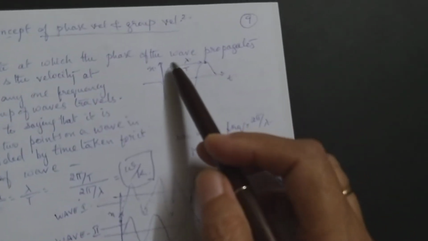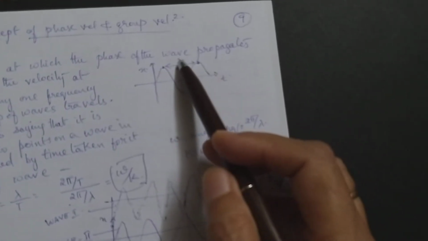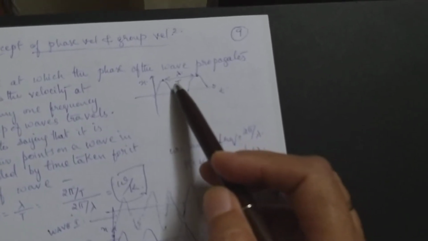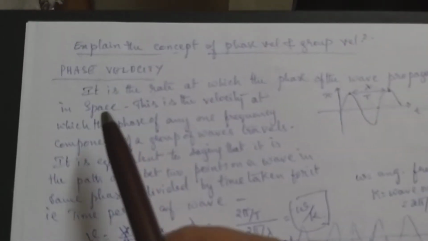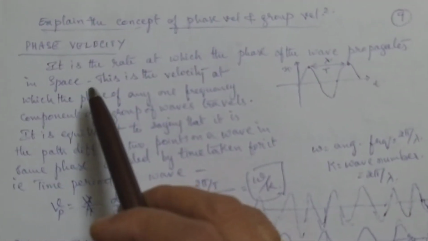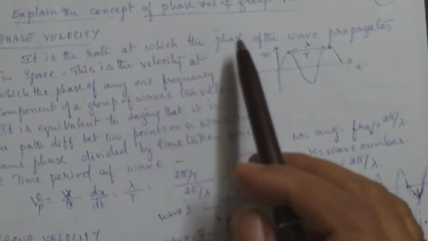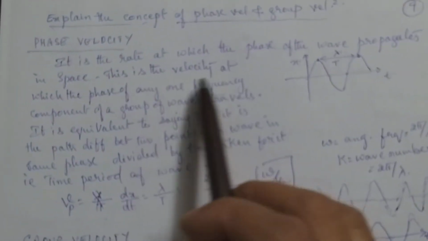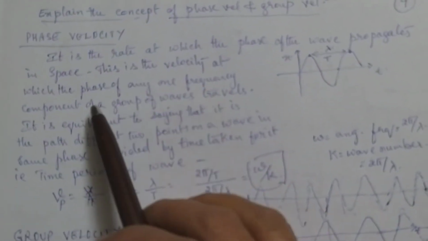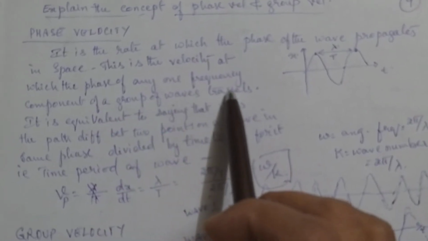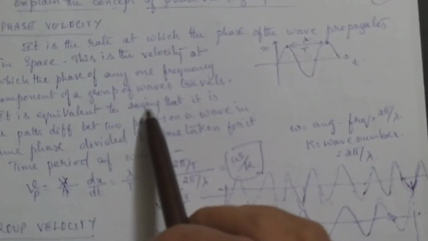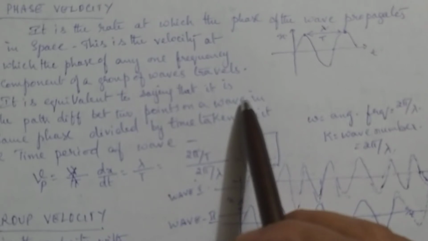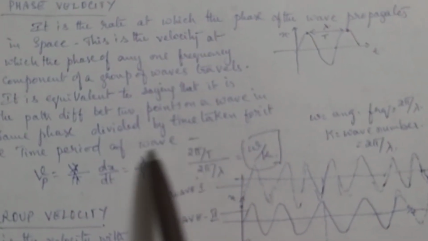and therefore the distance between two consecutive points having same phase is lambda, and the time taken for the wave to progress from here to here is called T. That is the time period you have studied in simple harmonic oscillation. Here it is the rate at which the phase of the wave propagates, that is called phase velocity. This is the velocity at which the phase of any one frequency component of a group of waves travels. It is equivalent to saying that it is the path difference between 2 points of the wave having the same phase divided by the time period.